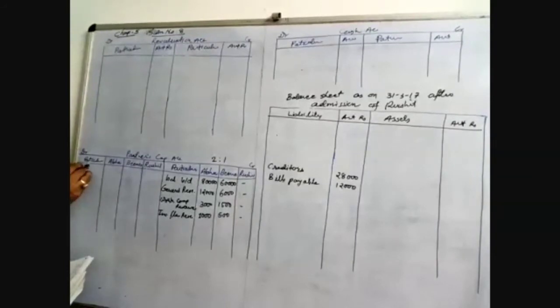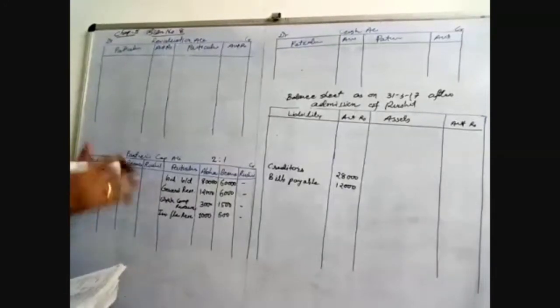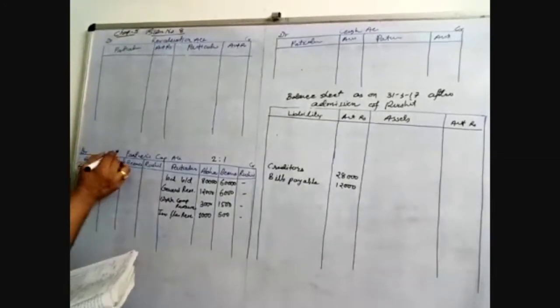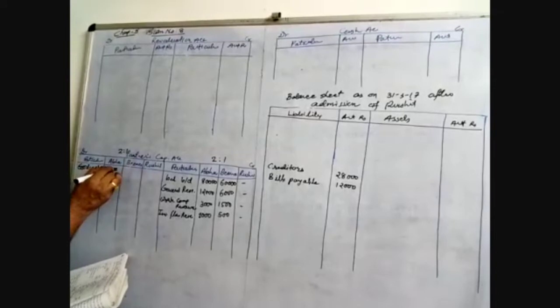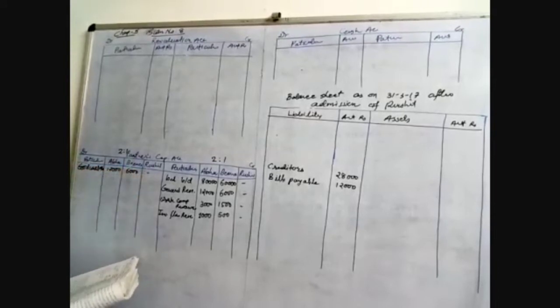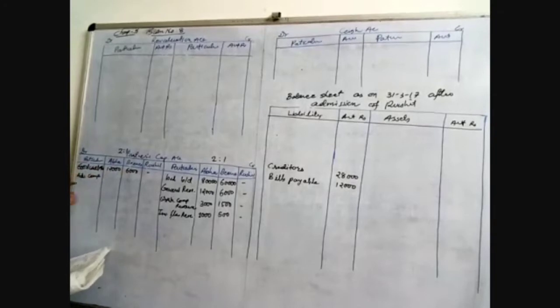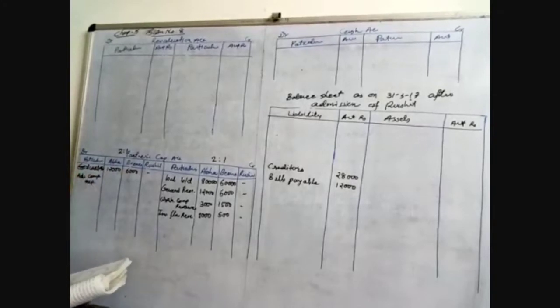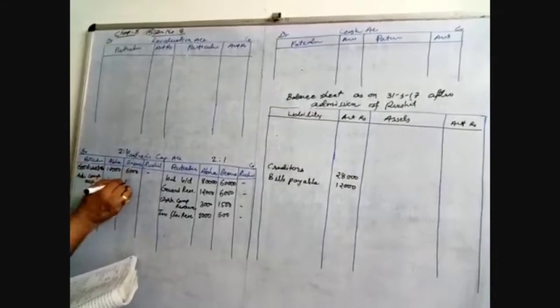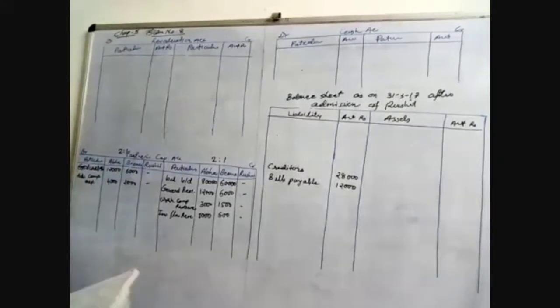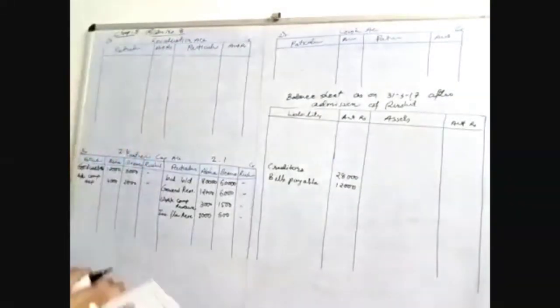This is old goodwill. Earlier which we have discussed, that is not a goodwill. It's a different type of topic. 18,000, ratio is 2:1. Distributing the amount 2:1, that is 12,000 and 6,000. Now advertisement compensation expenditure. This is 6,000. When you distribute 2:1, it's 4,000 and 2,000. Advertisement compensation expenditure 4,000 and 2,000.